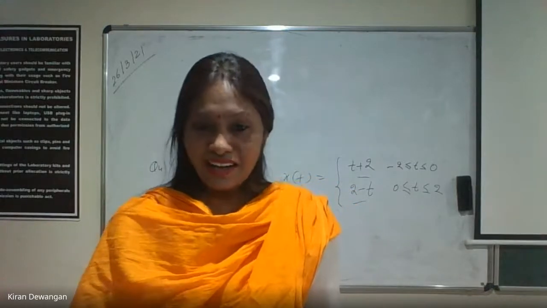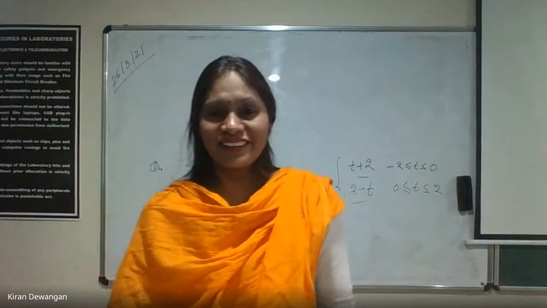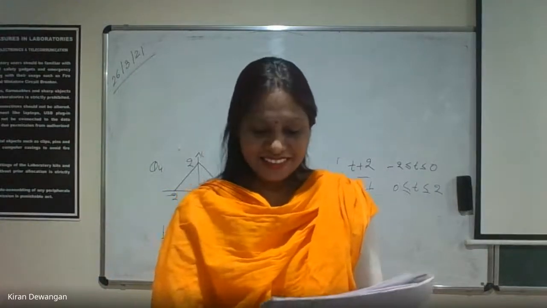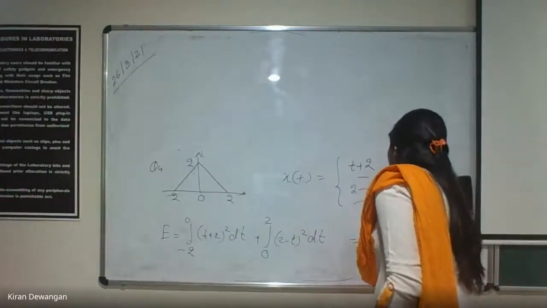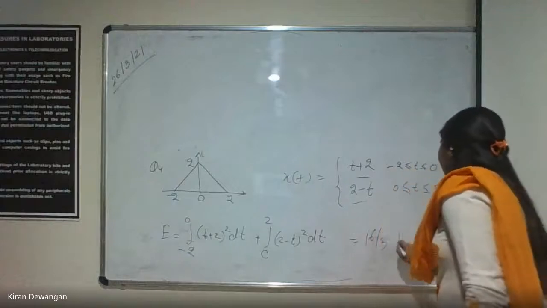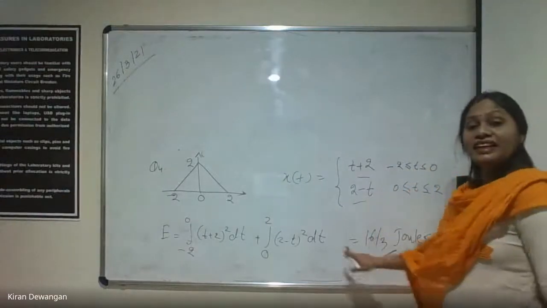32 by 9 आ रहा है? नहीं, 32 by 9 नहीं आएगा. Madhura, the answer is 16 by 3 joules. 16 by 3 joules. Calculate it from your side.